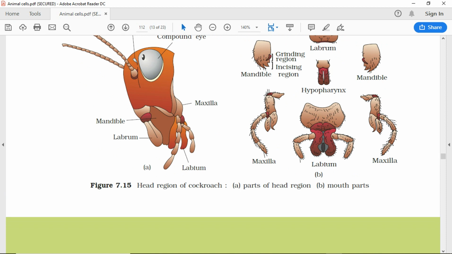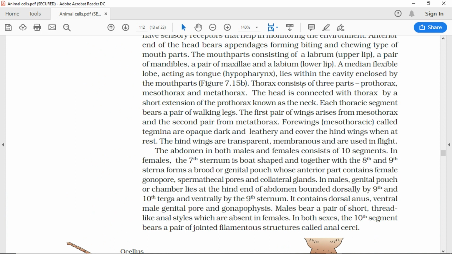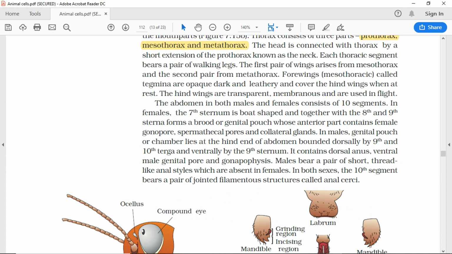Thorax consists of 3 parts: prothorax, mesothorax and metathorax. The head is connected with the thorax by a short extension of the prothorax known as the neck. Each thoracic segment bears a pair of walking legs. The first pair of wings arises from the mesothorax, and the second pair from the metathorax. Forewings, mesothoracic, called tegmina, are opaque, dark and leathery and cover the hind wings when at rest. The hind wings are transparent, membranous, and are used in flight.